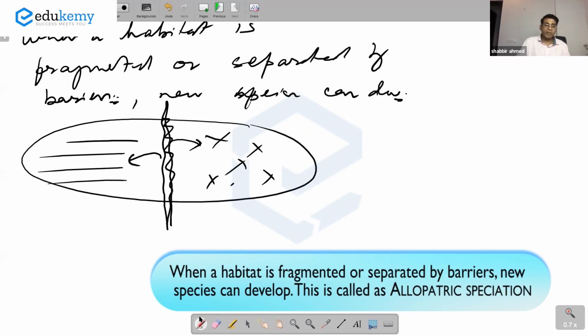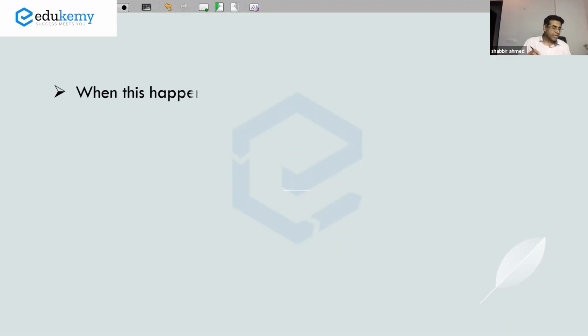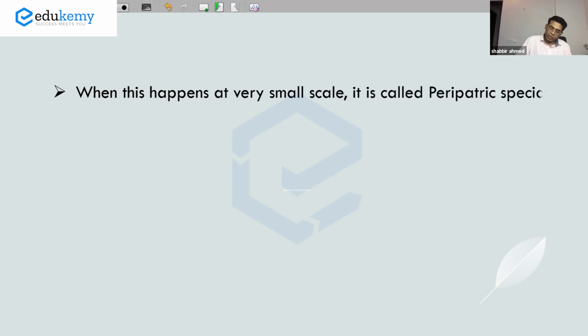This type of speciation is referred to as allopatric speciation, the role of barriers in speciation, and when this happens at very small scales, it is called peripatric speciation.